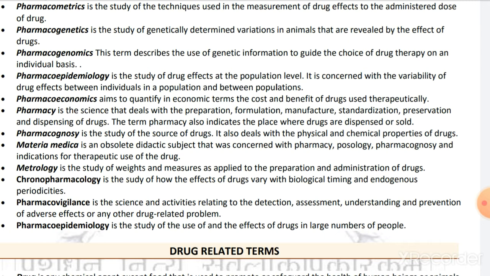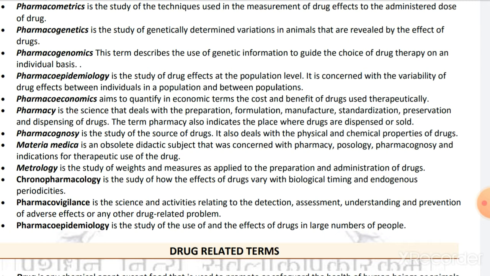There is a relationship between the amount of dose and the effects it produces. As the dose varies, the effects also vary. The study of this variation of the effects and the variation of dose is related to pharmacometrics.